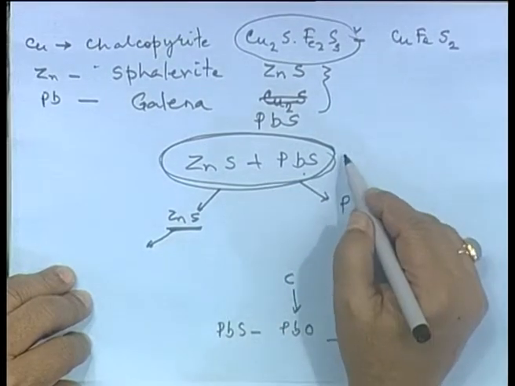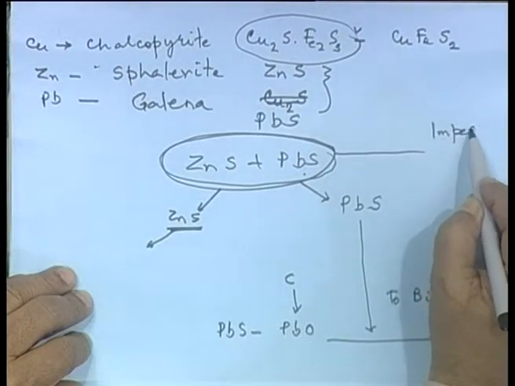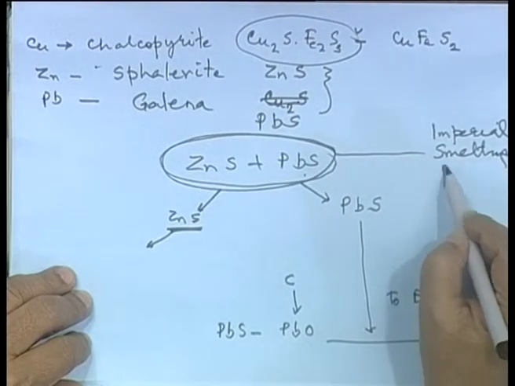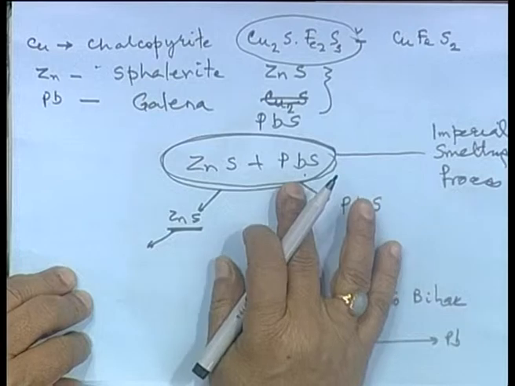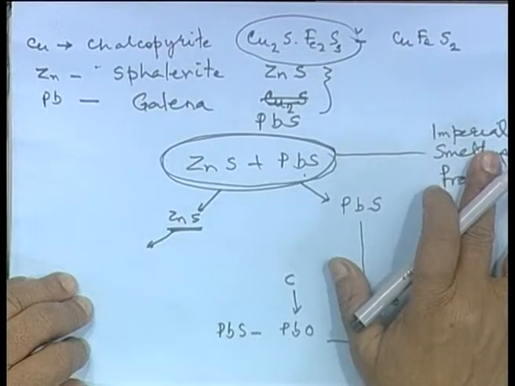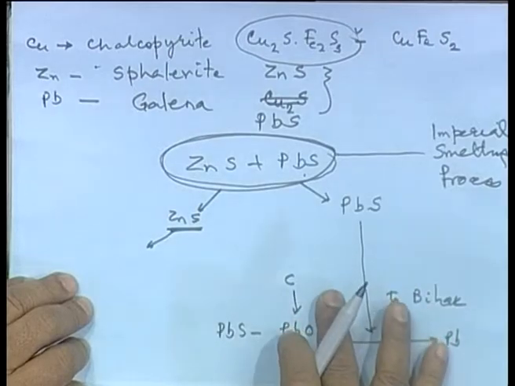Now, there is also a very important process called the imperial smelting process, which I will discuss, where in Rajasthan itself there are now blast furnaces which are called imperial smelting process, where a concentrate which has both of these can be treated. Lead will come out by carbothermic reduction. During that reduction, zinc will come out as a vapor from the top, and there is a way of recovering zinc from that vapor.